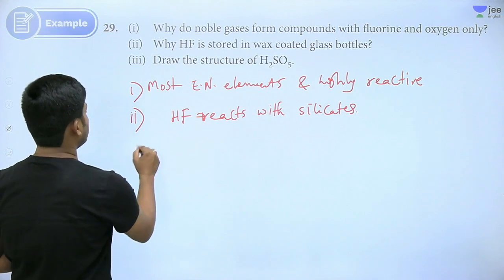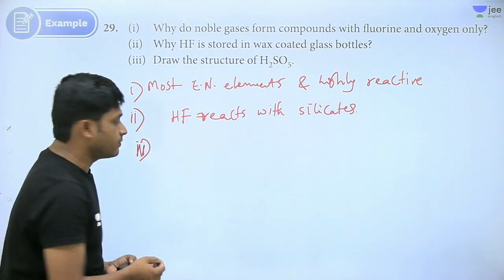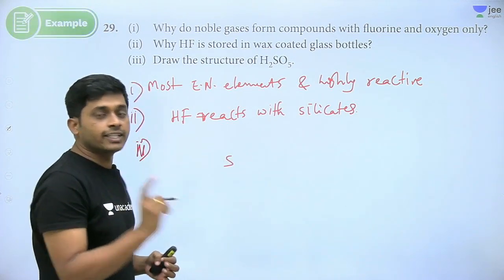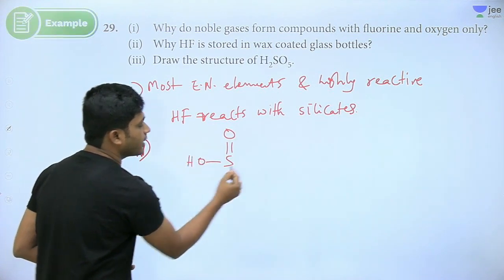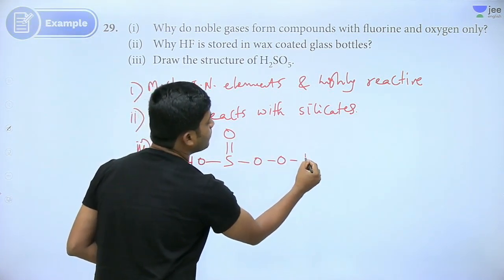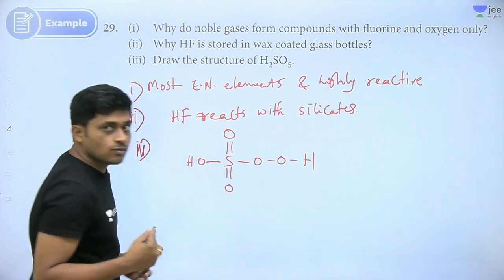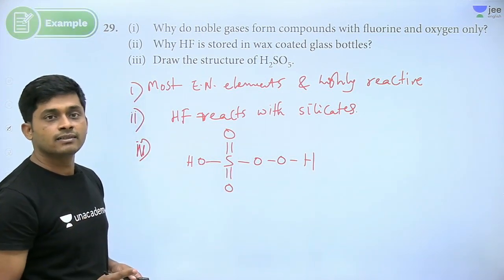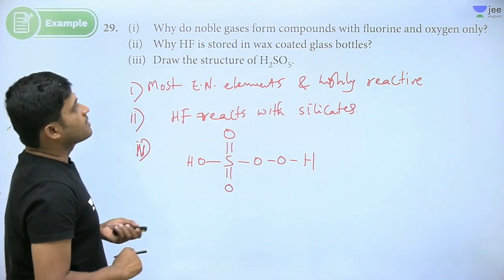Yes, next. Draw the structure of H2SO5. Sulfur, just write one double bond O, one OH, one peroxy bond, and here one more oxygen. One peroxy bond is present. Got it right?